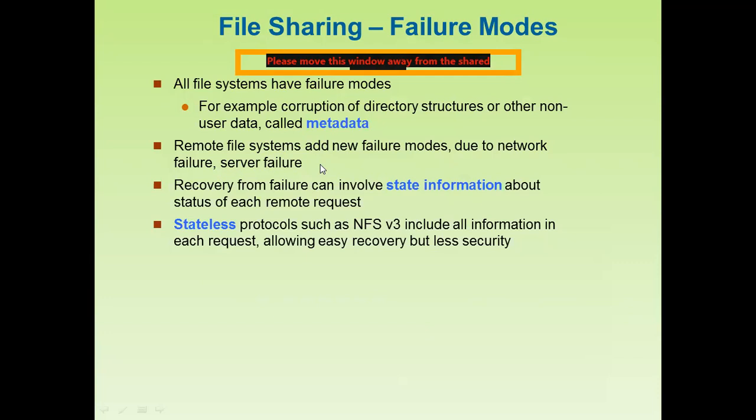There are a number of reasons, or we can check the different modes for the failure. Then here you can see how we can do the recovery, or how the system will do the recovery from failure, which can involve state information about the status of each remote request. Okay, so there are other ways to recover all types of data.